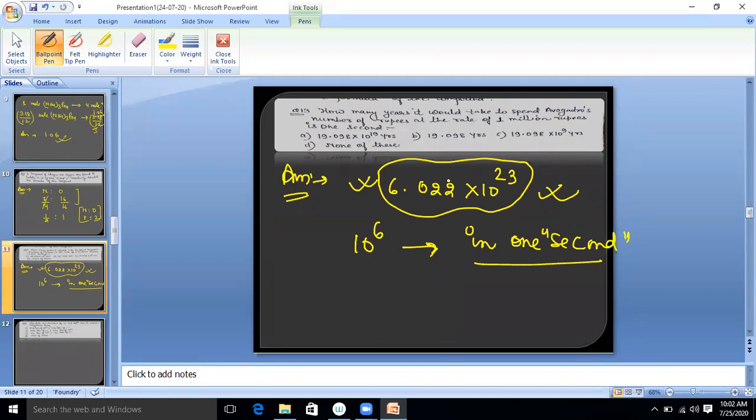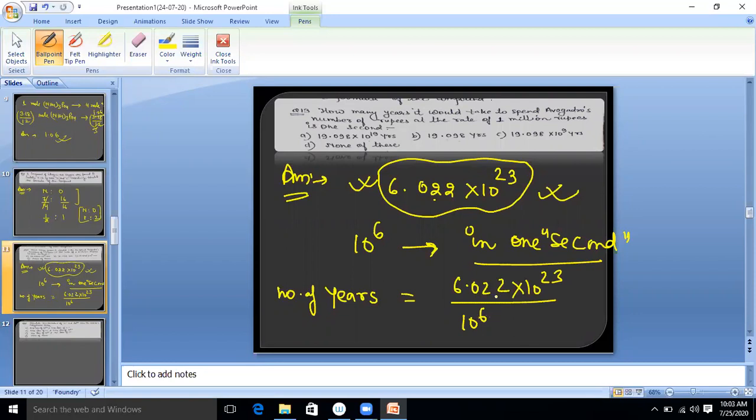Still I didn't get the answer. What happened? Okay, I'm solving. You have that amount of money and you are spending 10 to the power 6 rupees in 1 second. So number of years required: total amount you have, 6.022 into 10 to the power 23, divided by 10 to the power 6. But you have to convert seconds into years.